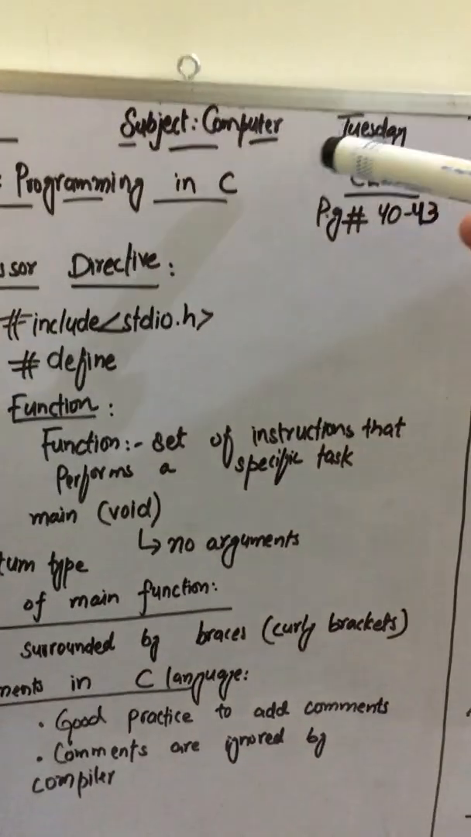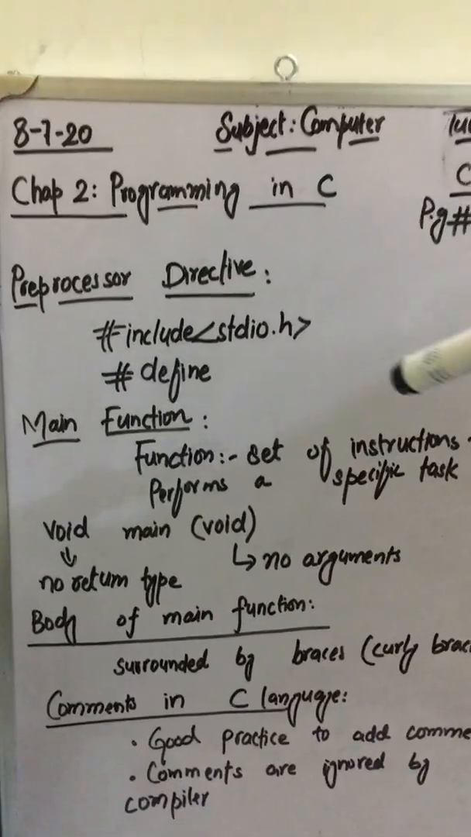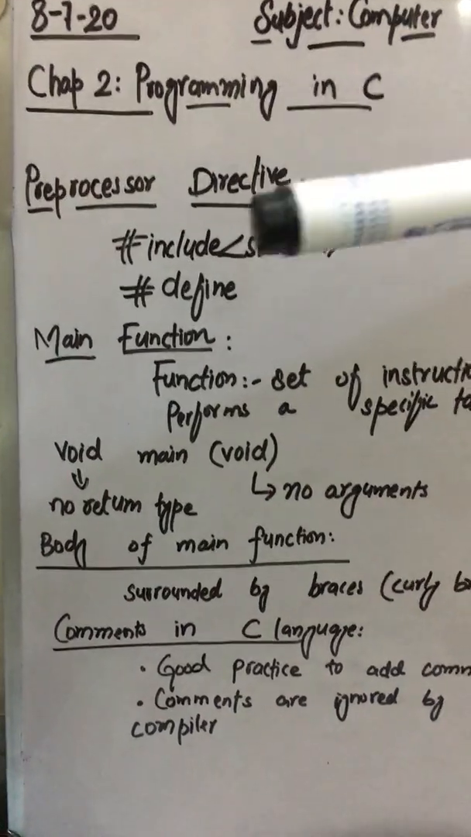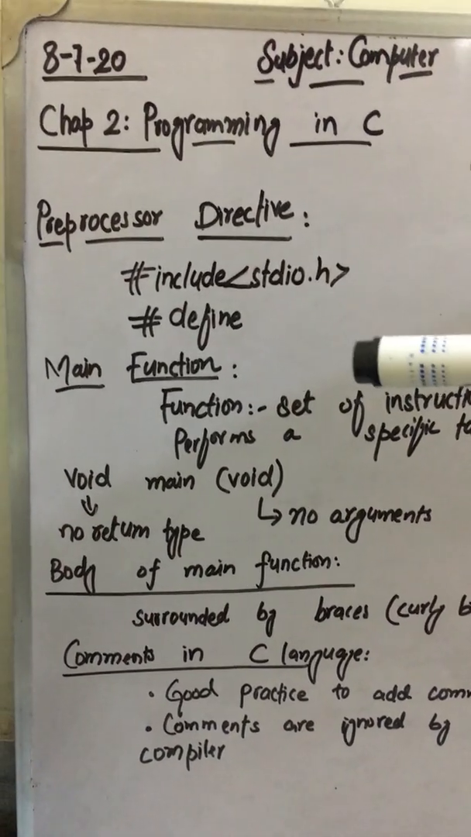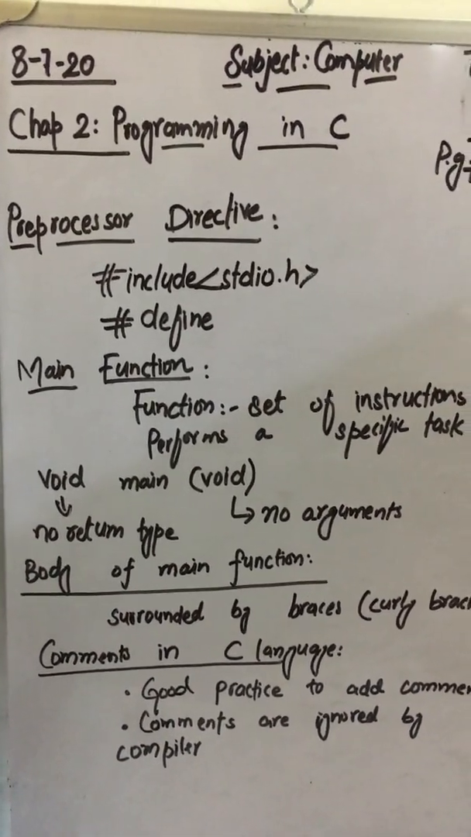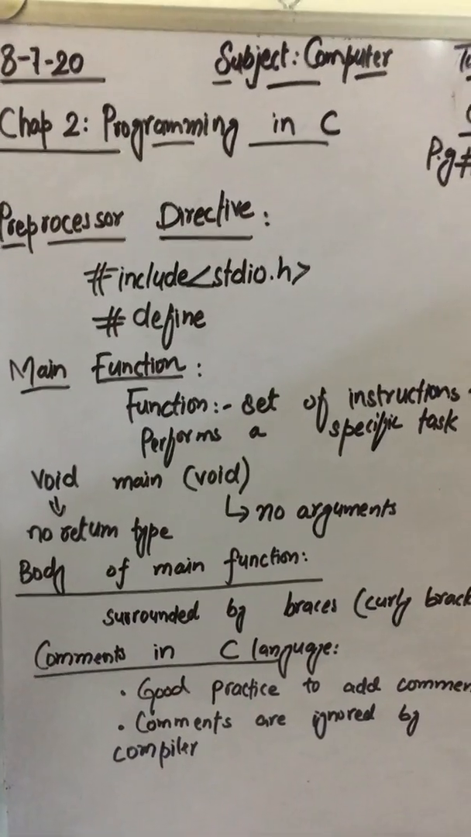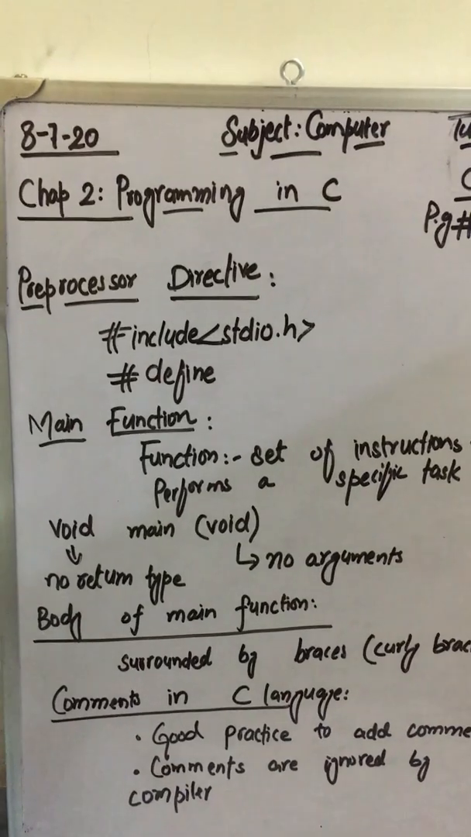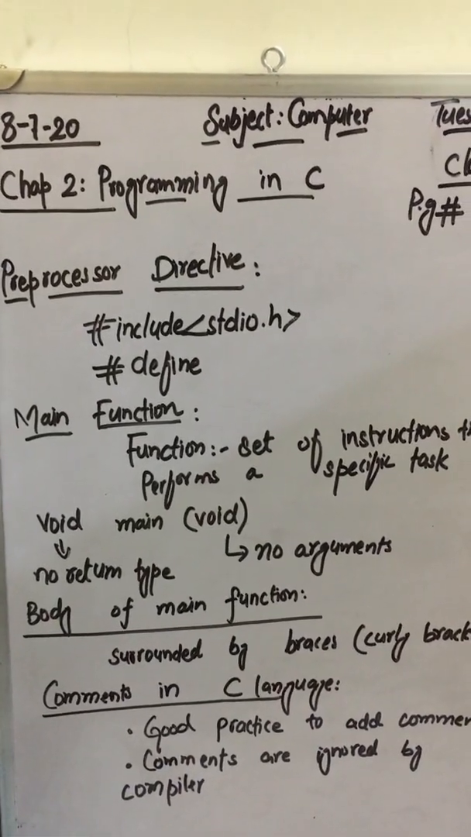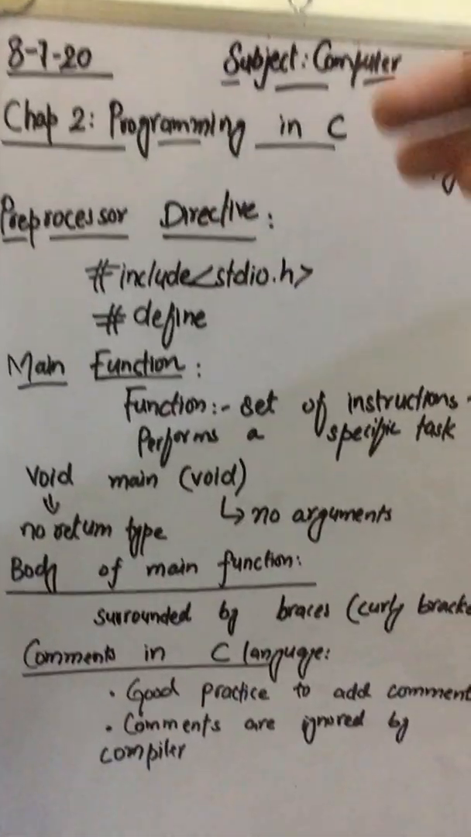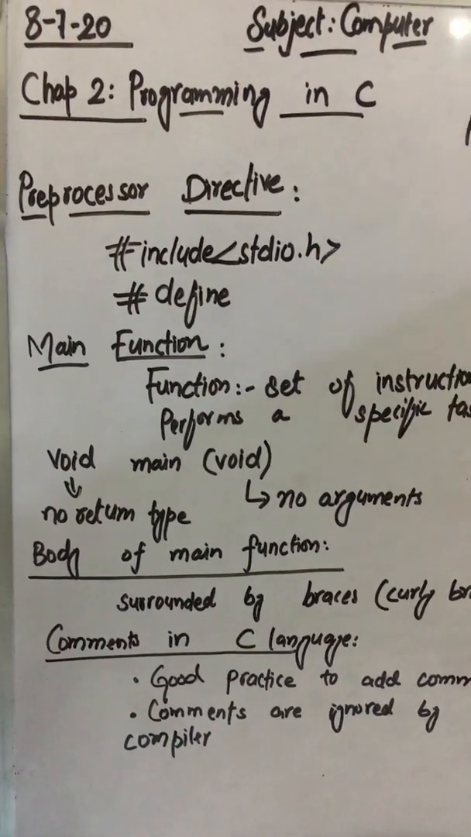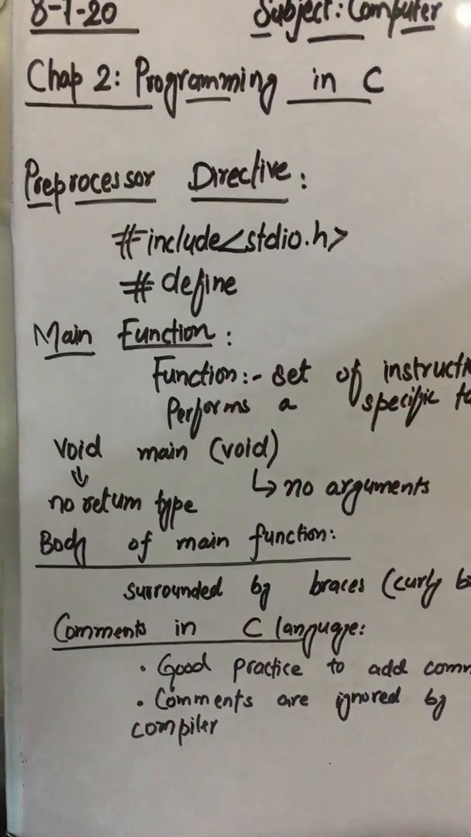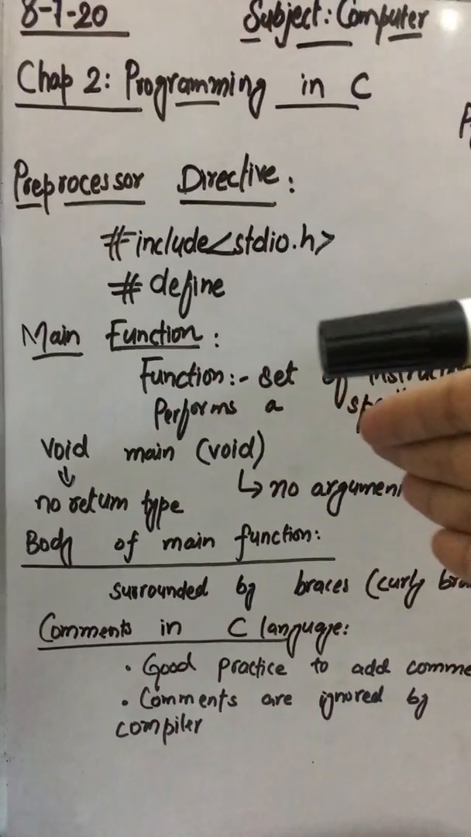This is your computer science lecture and we are doing chapter number 2, programming in C. Students, in our previous class we have already discussed the structure of a C program, what is a header file, and what is the syntax, semantics and the types of programming language. Now today we are going to move one step forward towards programming, and we will discuss in detail what is the main function and what is preprocessor directive and how to write a complete program.